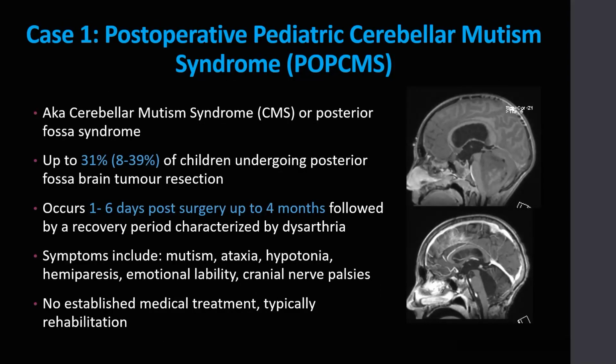This is a case of postoperative pediatric cerebellar mutism syndrome, previously referred to as cerebellar mutism syndrome or posterior fossa syndrome. It affects up to 31% of children undergoing posterior fossa brain tumor resection. Mutism occurs 1 to 6 days following surgery and has a limited duration of 1 day to 4 months, followed by a recovery period characterized by dysarthria and long-term neurological deficits, including ataxia and cognitive disorders. Unfortunately, there is no established treatment for this condition. Our patient underwent rehabilitation, including speech, physical, and occupational therapy, in an effort to control symptoms.